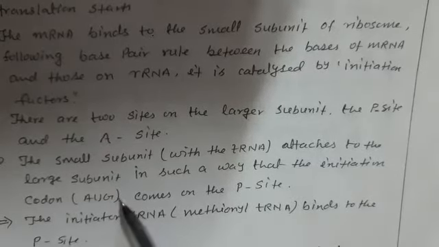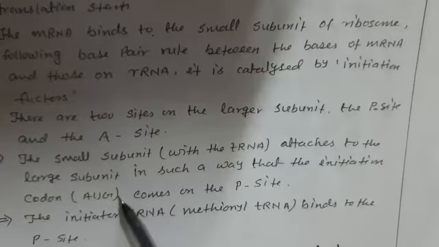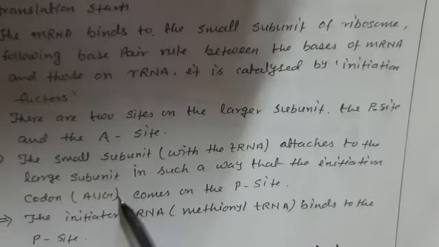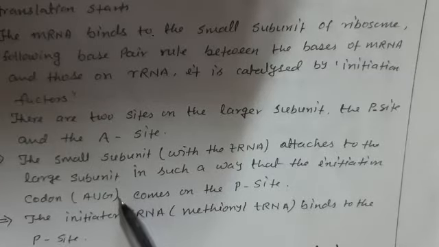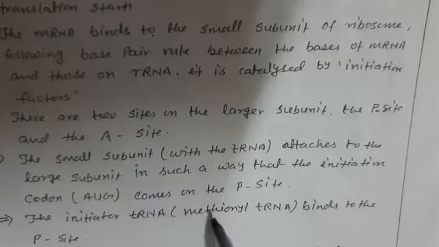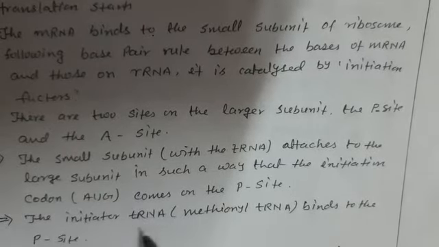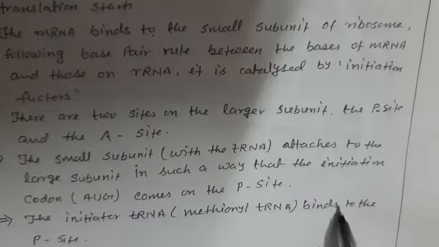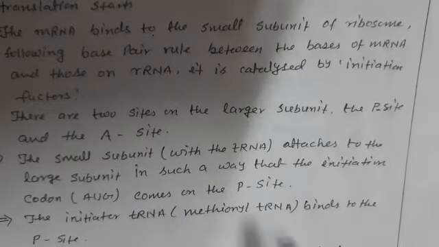As you learned in the previous topic, genetic code, AUG has a dual function. It is the initiation codon, and it also represents the amino acid methionine. So the initiator methionine transfer RNA binds to the P site.